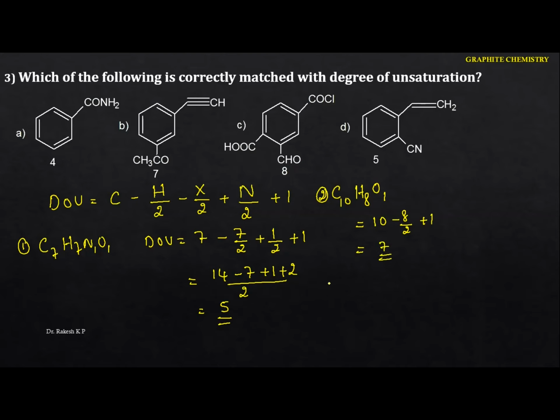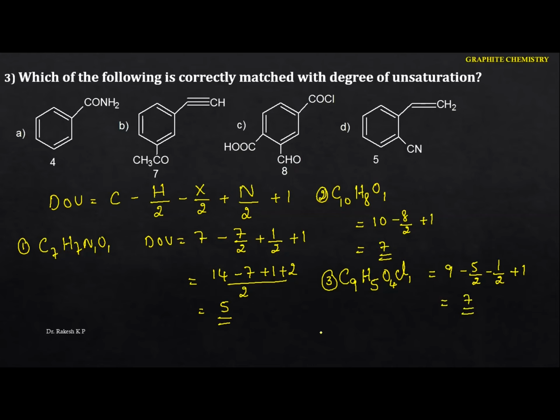So if you go for the next one, the third one. Now we got 5 in the first case, and 7 in the second case. Just go to the third one here. The molecular formula is C9, hydrogen is 5, and oxygens are 2 plus 2, total 4, and chlorine is 1. So I'm going to calculate here. The carbon is 9, minus 5 by 2, minus 1 by 2, plus 1. If you do the further calculations here, we are going to get 7.